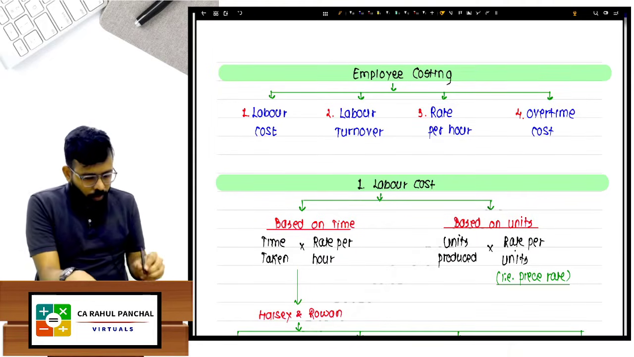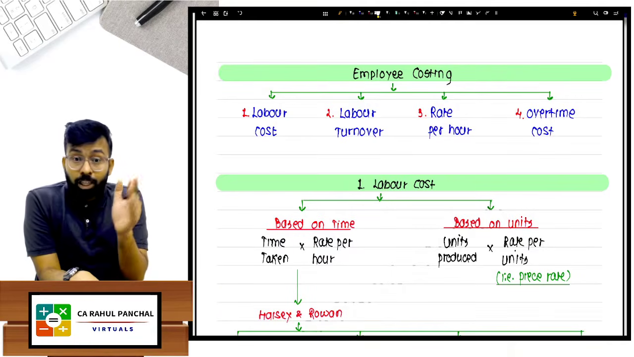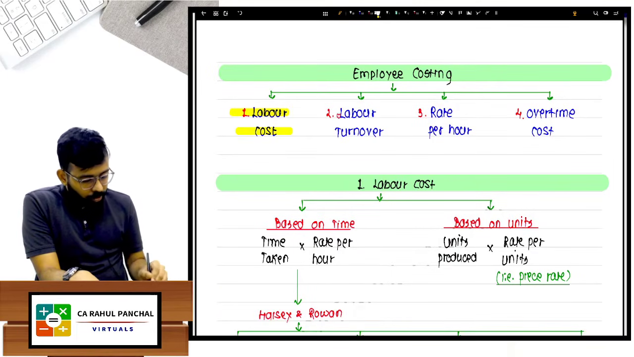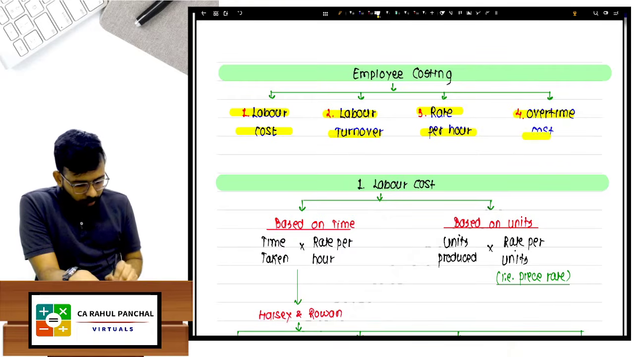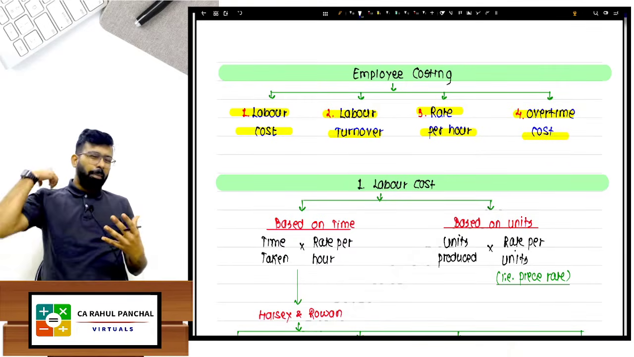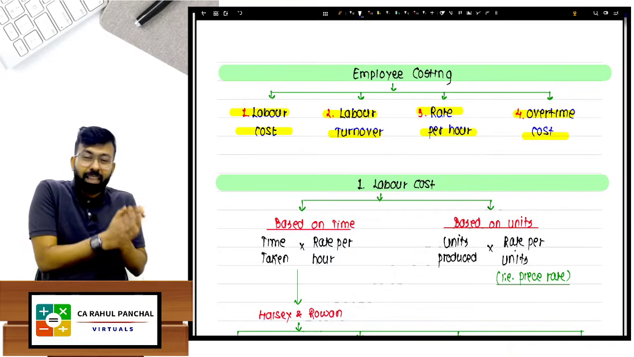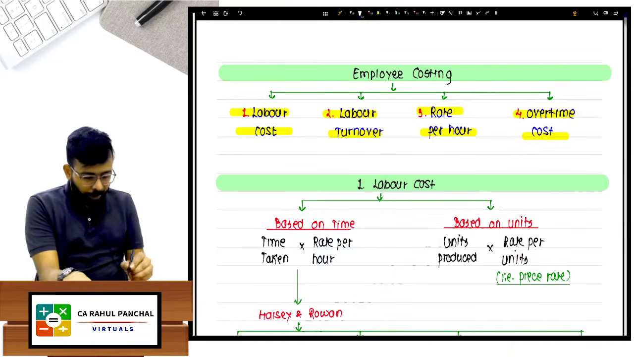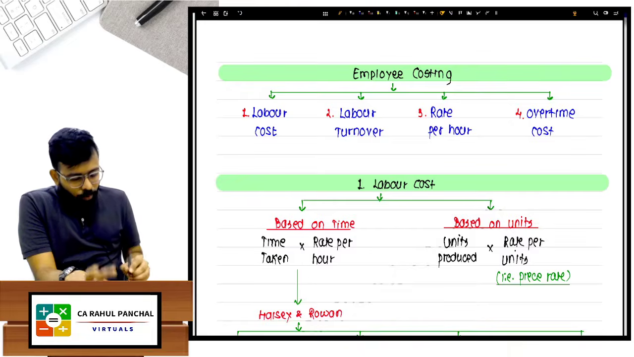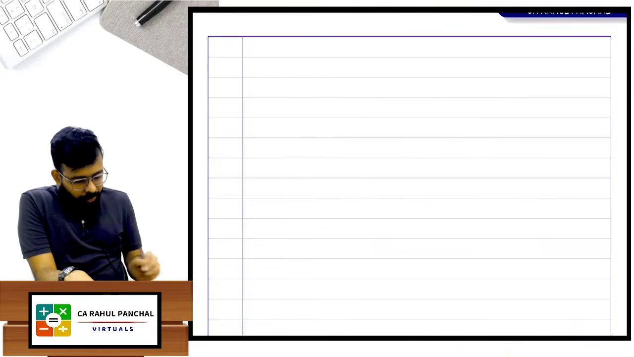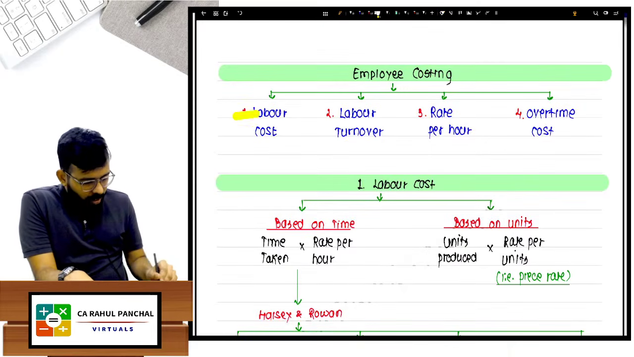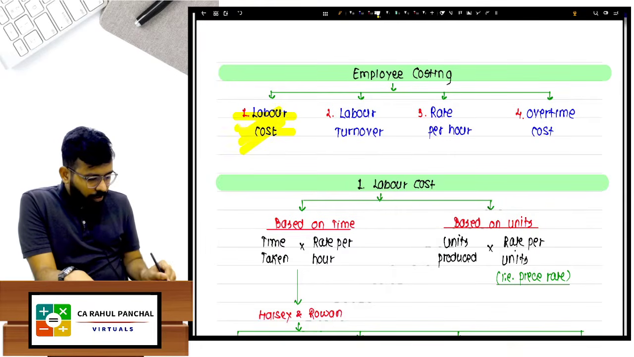We will understand. So, look, first of all, this topic is divided into how many parts? Labor cost, labor turnover, rate per hour, overtime cost. Again, every chapter comes in the exam. I can give you ABC analysis at the end. But for now, this chapter has how many parts? 4 parts. Okay, try to understand. Let's try to understand the first part, which is labor costing. Generally, this part, labor cost, comes in the examination.